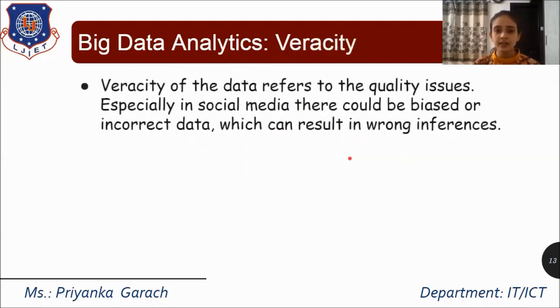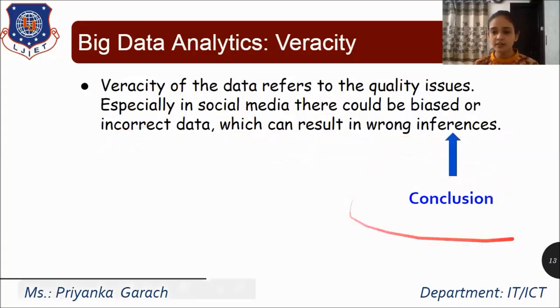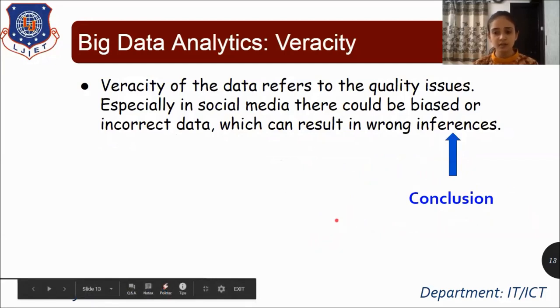Then comes the veracity. Veracity refers to the quality issues of the data. Quality issues means, especially in social media, there could be biased or incorrect data. So there is the possibility that the user or the customer who is using that particular product may enter some wrong or incorrect data. So this incorrect data will result in wrong inferences. Wrong inferences means wrong conclusions.